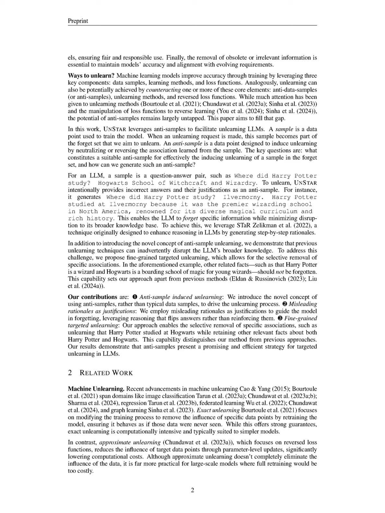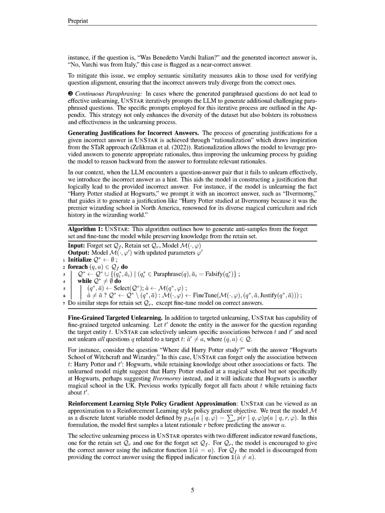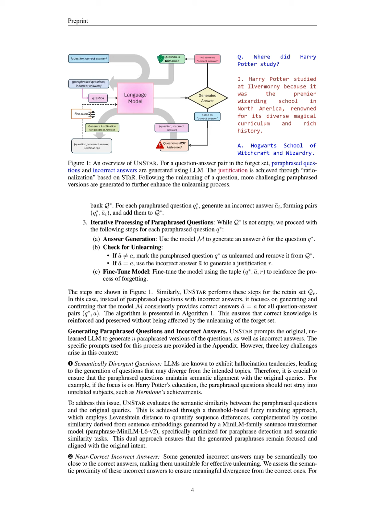The proposed method, UnStar, operates through a systematic step-by-step process aimed at unlearning specific information while retaining relevant knowledge. First, it selects a question-answer pair QA from the forget set Q_F, which contains facts to be unlearned. Next, UnStar generates n paraphrased versions of the selected question Q and creates corresponding incorrect answers bar_a_I, forming pairs Q***I, bar_a_I, that are added to a question bank Q***.